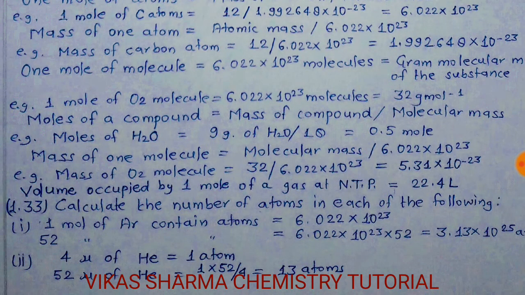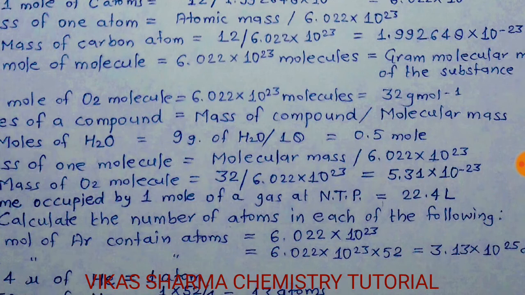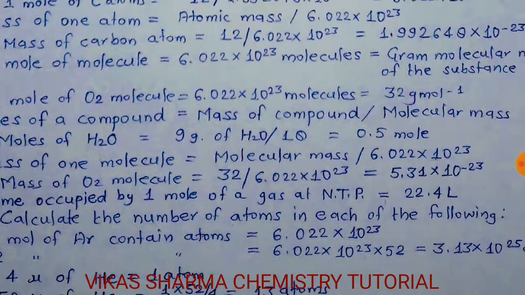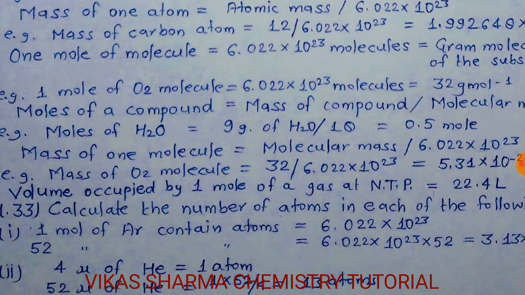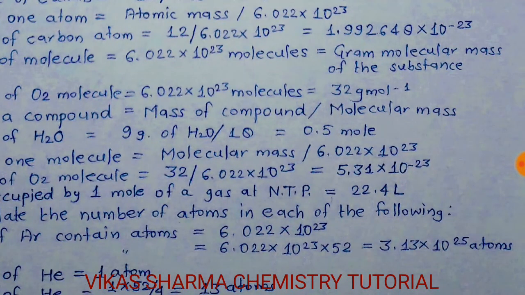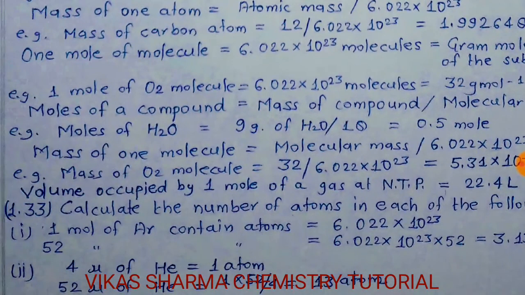Moles of H2O: if we calculate how many moles of H2O in 9 gram, so 9 gram of H2O divided by their gram molecular mass, which is 18. So the moles formed are 0.5 mole. Mass of one molecule is equal to the molecular mass divided by Avogadro number. For example, mass of an O2 molecule: molecular mass of O2 you know is 32, divided by the Avogadro number. So mass of an O2 molecule is 5.31 into 10 to the power minus 23.